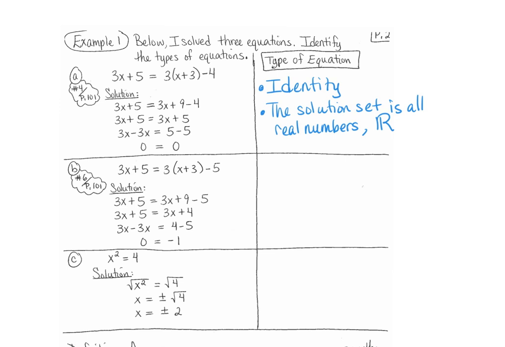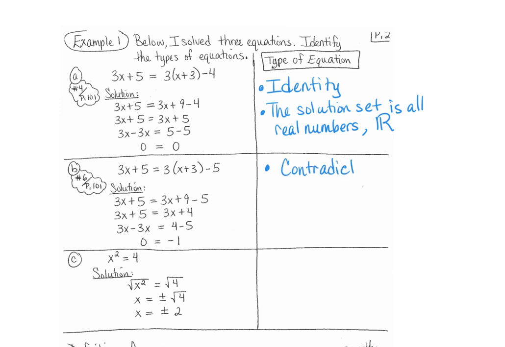So part B, we have this equation 3x plus 5 equals 3 times the quantity x plus 3 minus 5. When we go through and solve these equations, we end up with 0 equals negative 1. That's not a true statement. 0 and negative 1 are not the same, which means this is a false statement, and a false statement is called a contradiction.